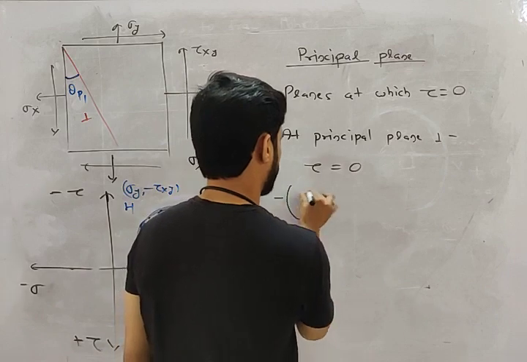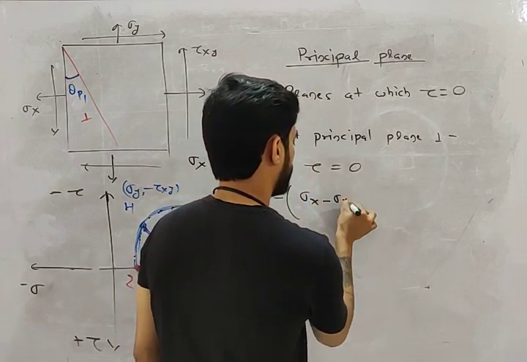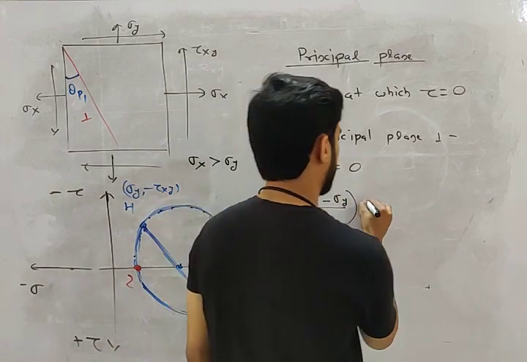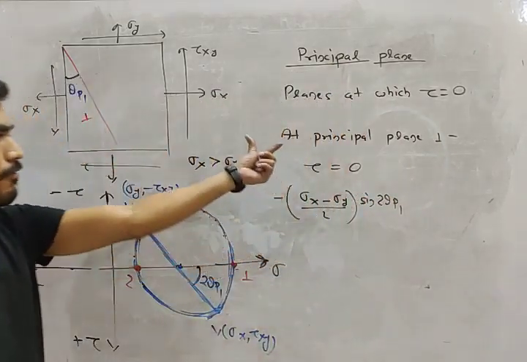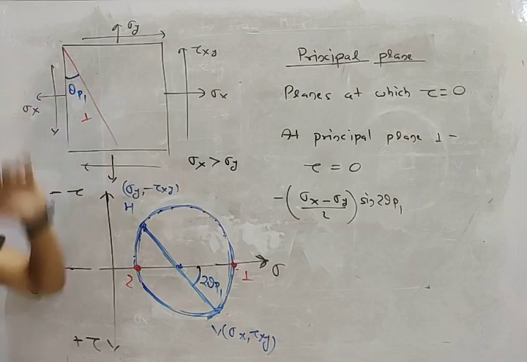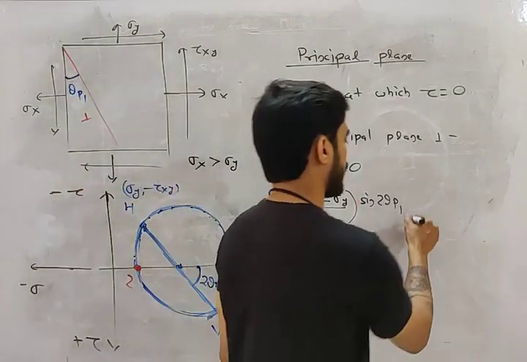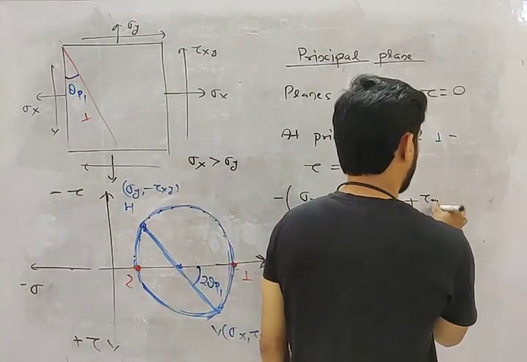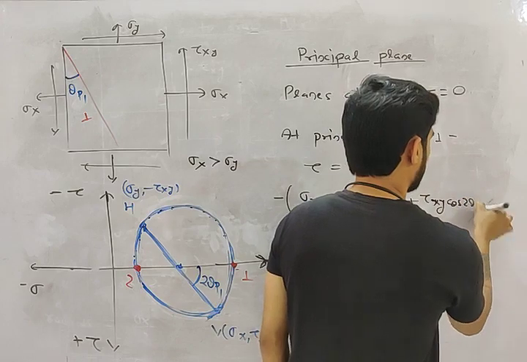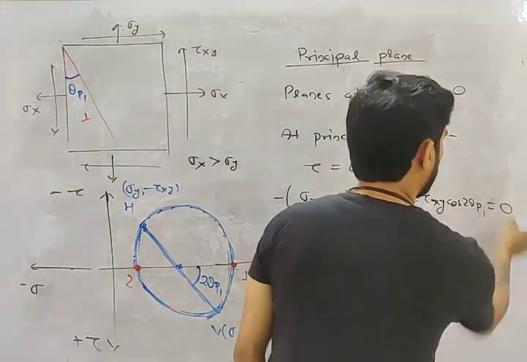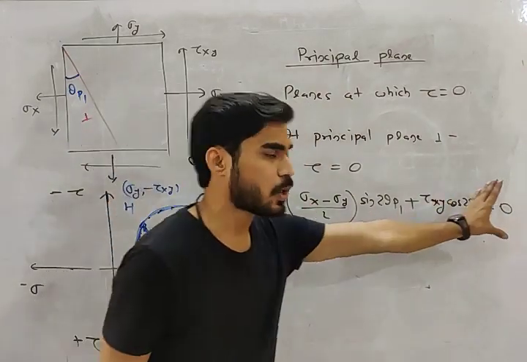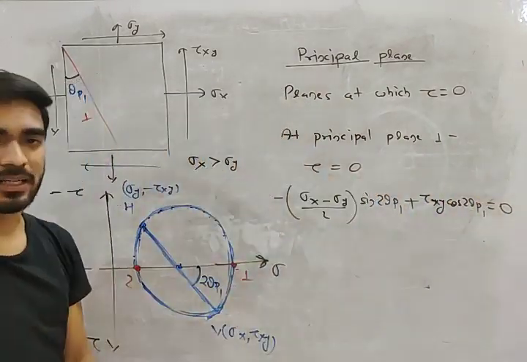Tau is minus of (sigma x minus sigma y) by 2 times sine 2 theta p1, plus tau xy cos 2 theta p1, and this will be equal to 0, right? This tau should be equal to 0 on principal plane number 1.